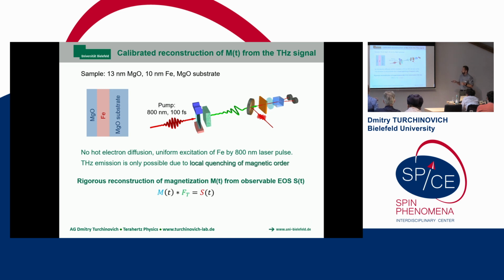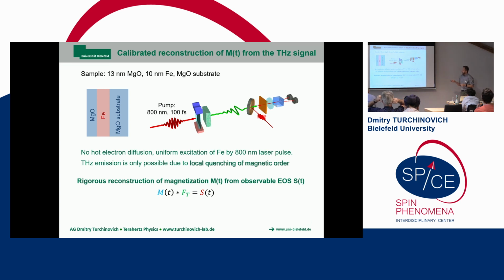And your observable is EOS, the electro-optic signal. This is why you should not try to use photoconductive detection in terahertz emission spectroscopy, because photoconductive detection is not calibrated, whereas electro-optic sampling can be totally calibrated to the incoming terahertz field. So from the electro-optic signal, you can really come back to the field incident on the detector in absolute values, basically how many volts per centimeter per how many femtoseconds is hitting your detector.